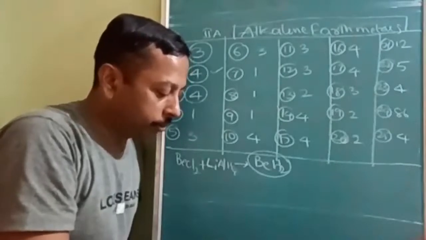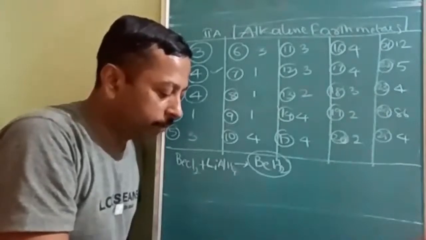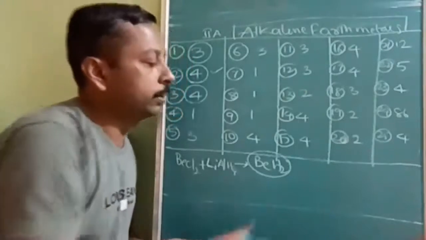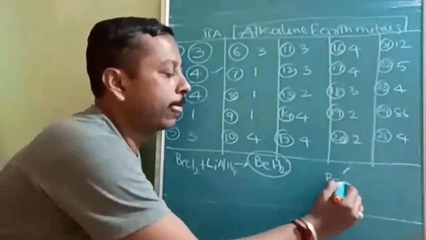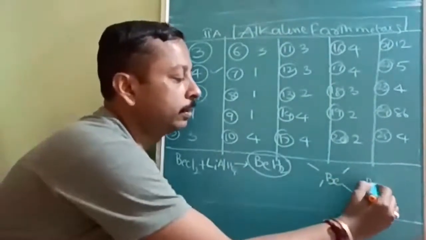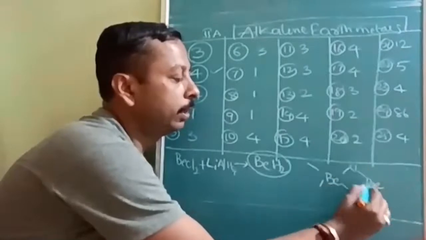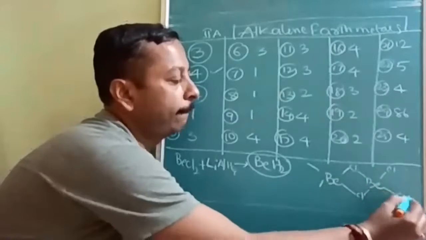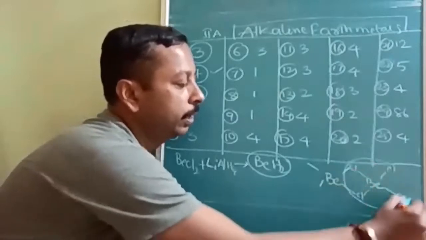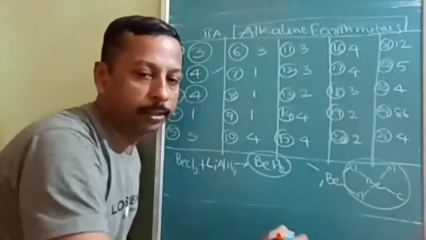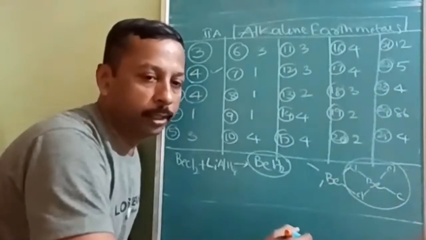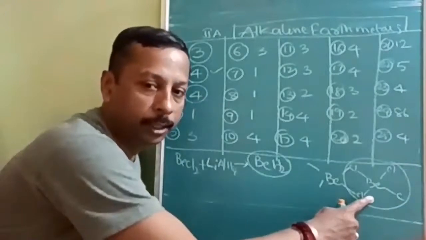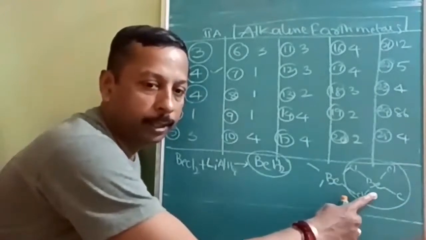Then coming to the next question: coordination number of beryllium in solid BeCl2. In solid BeCl2, it exists as a polymer, and this is the structure.